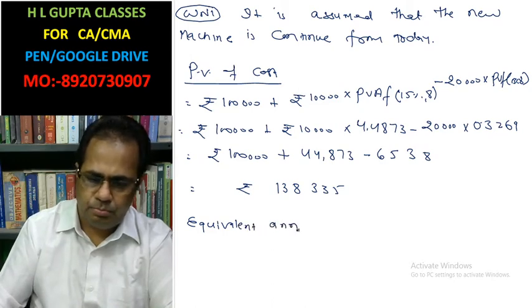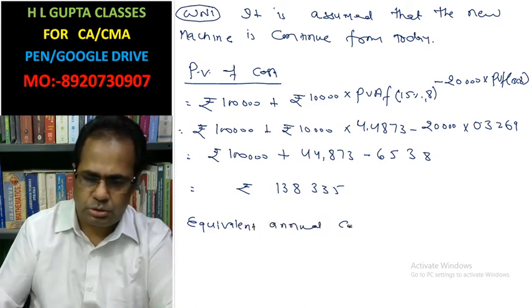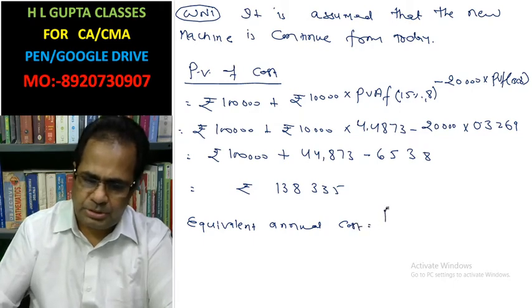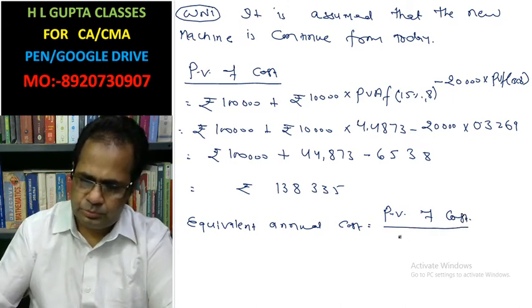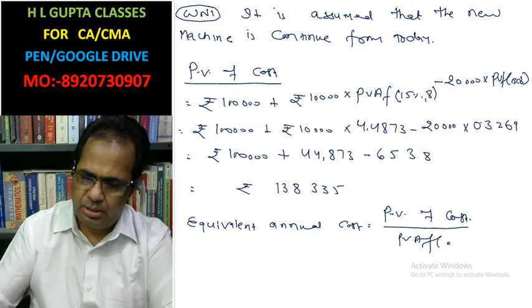Now equivalent annual cost. This is the present value of cost divided by the present value annuity factor at 15%, 8 years.